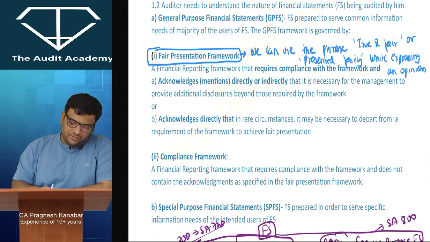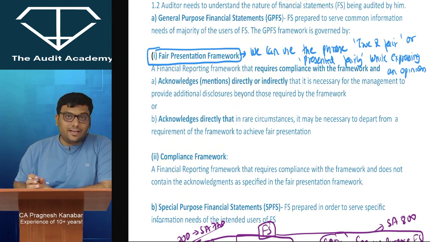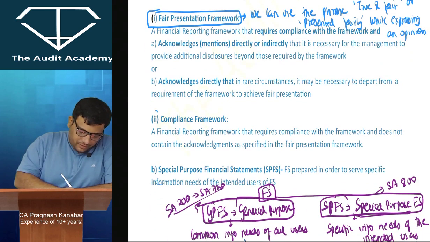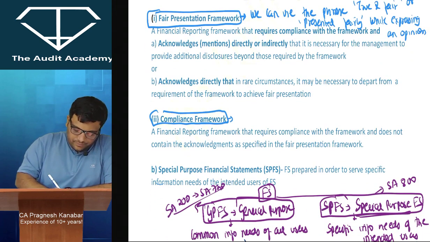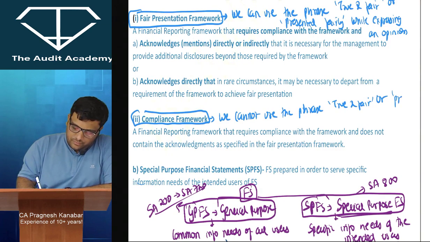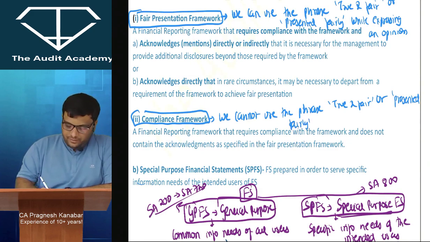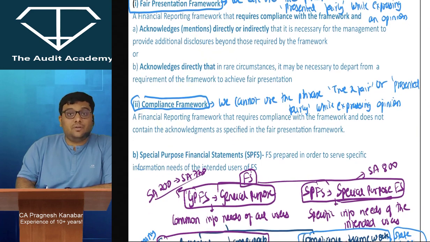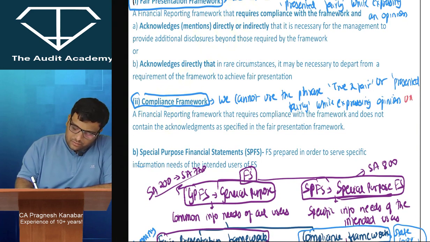So I repeat, in fair presentation framework, we can use the phrase true and fair or presented fairly while expressing an opinion. Whereas in compliance framework, we cannot use the phrase true and fair or presented fairly while expressing opinion, unless required by law.